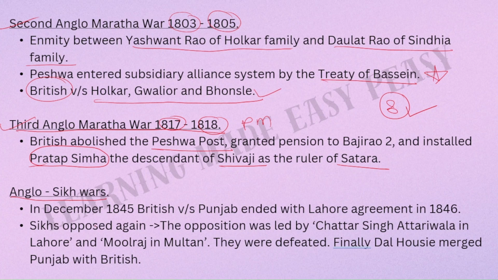Then we have the Anglo-Sikh Wars. In December 1845, British versus Punjab ended with the Lahore Agreement in 1846. The Sikhs opposed again. The opposition now was led by Chhattar Singh Attariwala in Lahore and Mool Raj in Multan. They were defeated. Finally, Dalhousie merged Punjab with British India. Who merged Punjab with the British? Dalhousie. This is important.